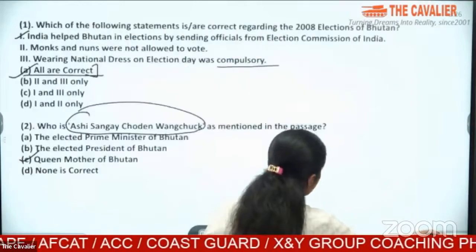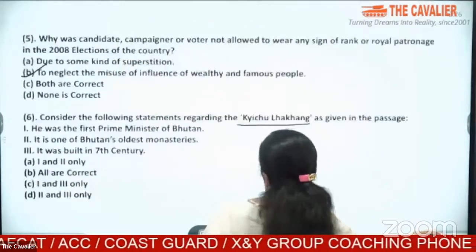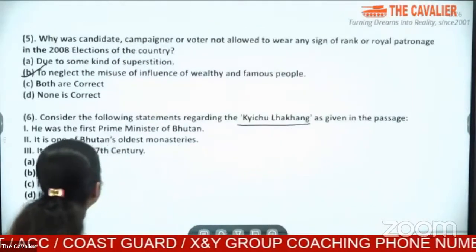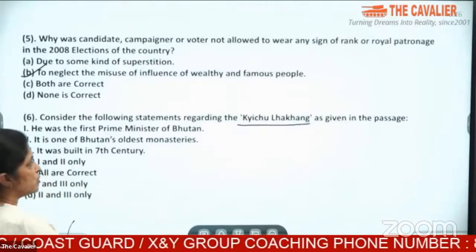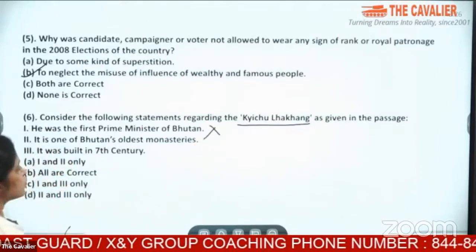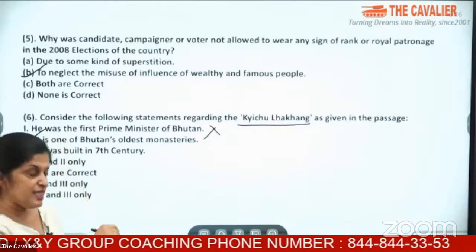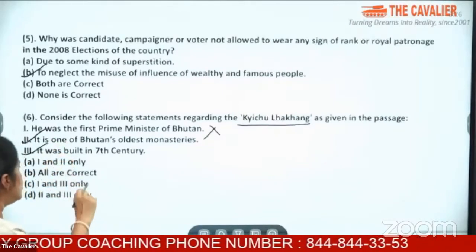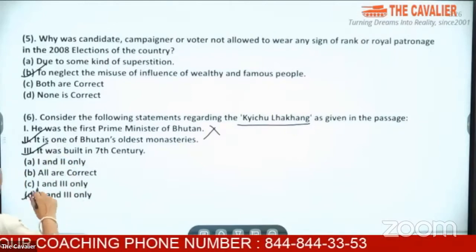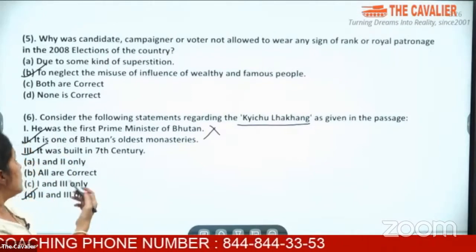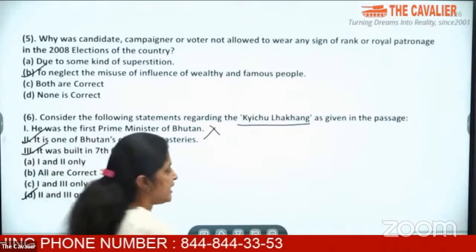So what is the question that I'm looking for? The question says, it was the first Prime Minister of Bhutan? No. It is one of Bhutan's oldest monasteries? Yes. It was built in 7th century? Yes. So what is the answer? 2 and 3 only. Now let us move to question number 7.